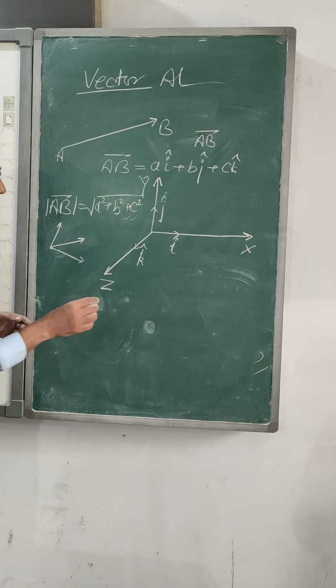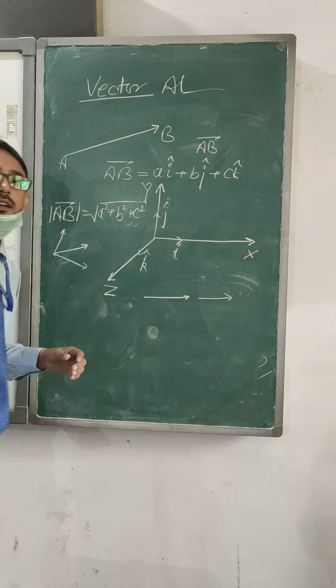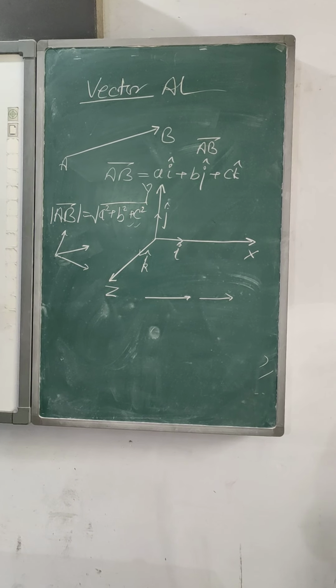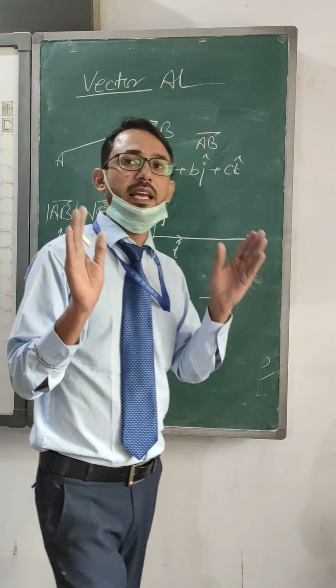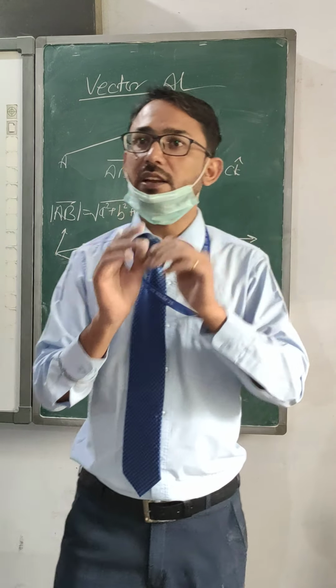Collinear vectors: if vectors are lying on the same line, then such vectors are known as collinear vectors.